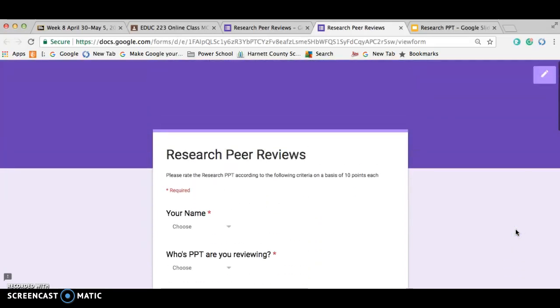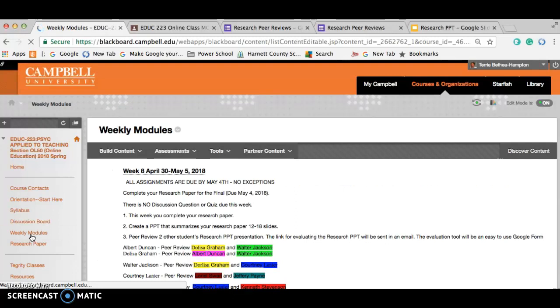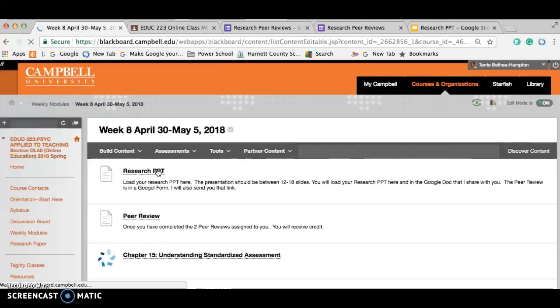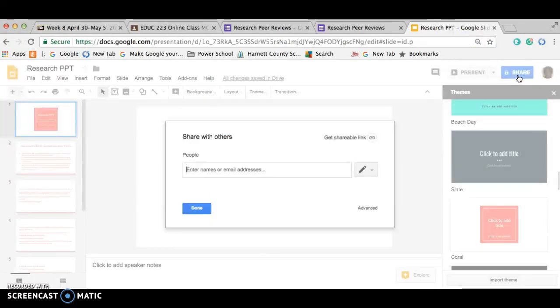Now, let's recap just for a second. Number one, you're going to submit your research paper right here where it says research. Number two, you're going to click on weekly modules, and once you click on weekly modules, you're going to see who it is that you're peer reviewing. The list is here. Once you do that, then you're going to create your PowerPoint presentation, 12 to 18 slides, and you're going to load it here, but you're also going to load it inside of Google Slides, where you're going to click share here, and you're going to click the names of the persons that you're sharing with.